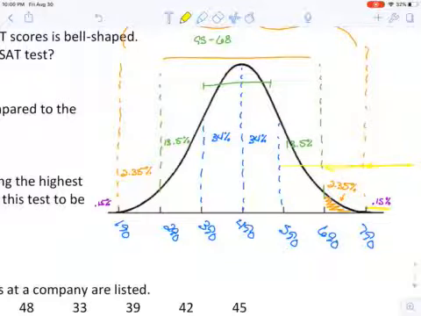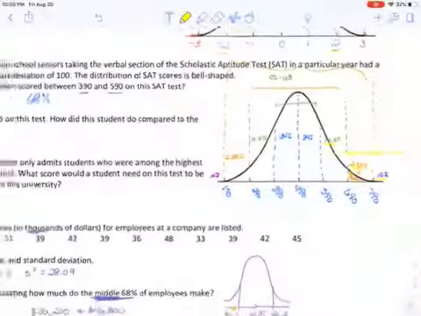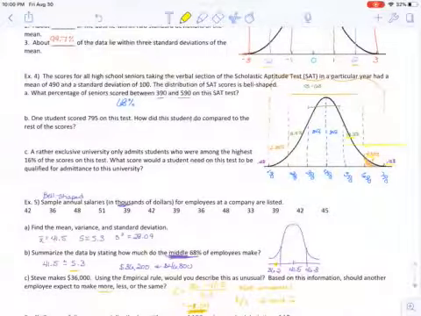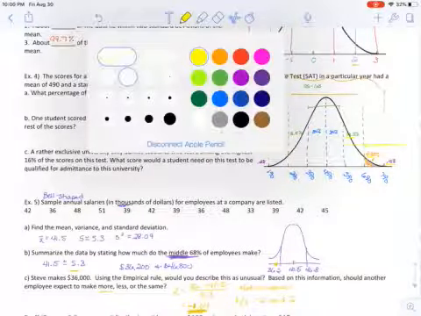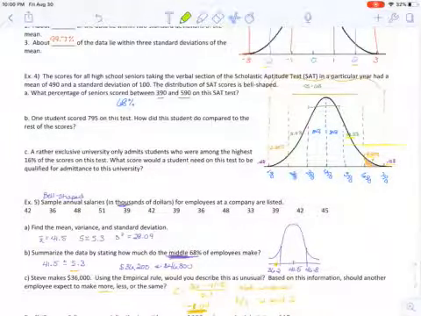If I stop at 590, that's the top 0.15 plus 2.35 plus 13.5. If I sum all of those, I get 16%, which means if this school wants to be that picky, then they need to put their cutoff score at 590. We're not going to do a ton of times where you have to chop it up that much, but because it's symmetric, you can do that.